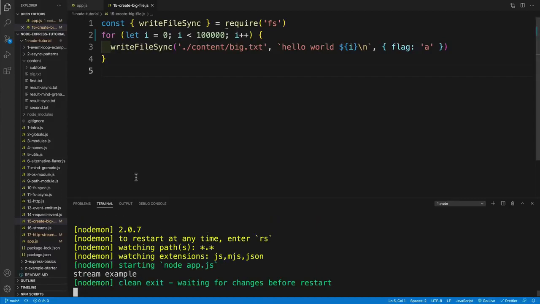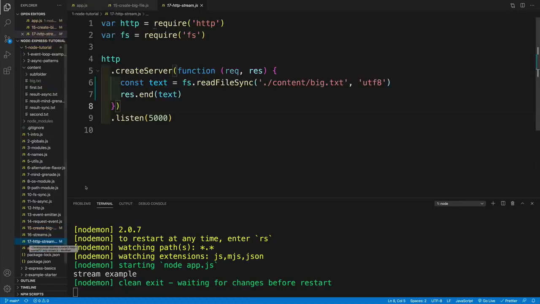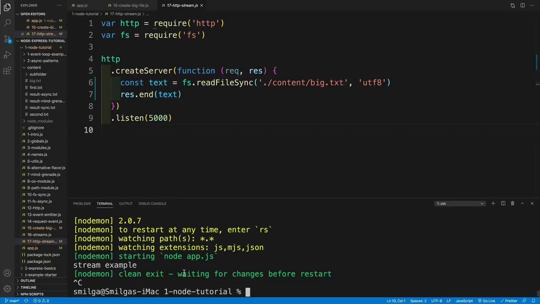Now, once I have the big file, I'll go with npm start. At the moment, I just have the stream example. But if you want to see the whole code, just take a look at the file number 17. And notice again, we're creating a HTTP server, and I'm just using the readFileSync method. I'm looking for big.txt. The encoding is UTF-8. And then I just place my variable, my text one, into the res.end method. And effectively, I'm just sending my big text file.